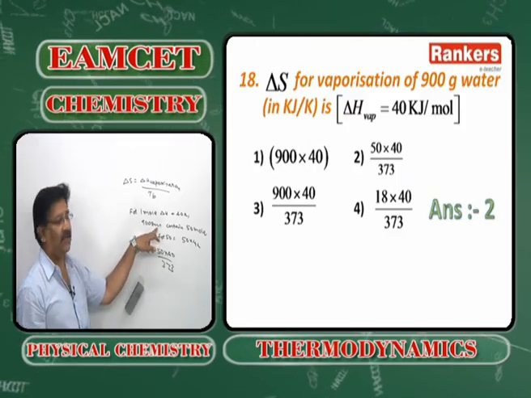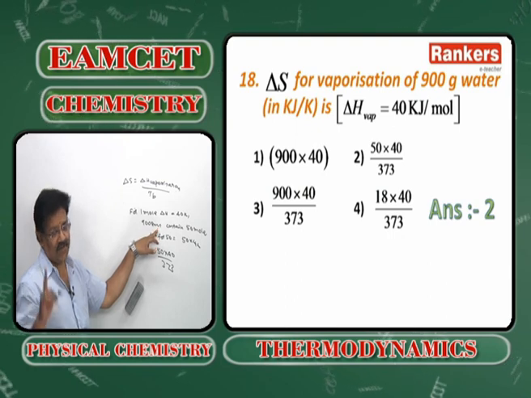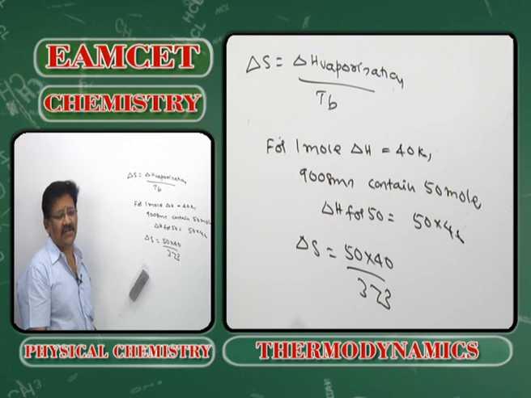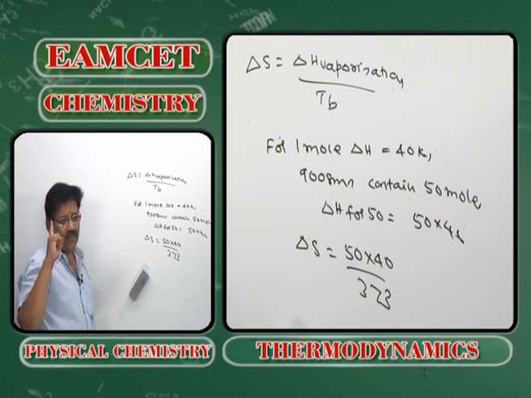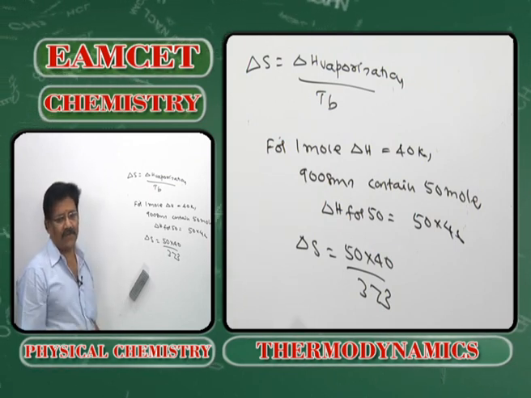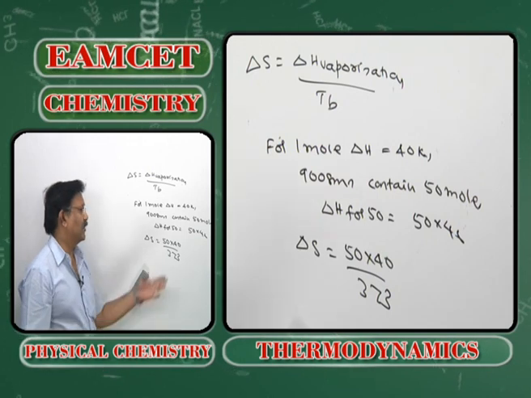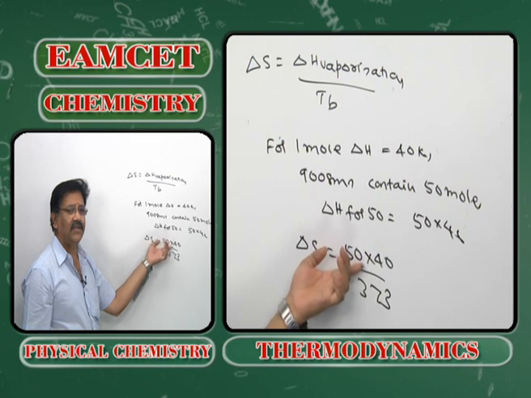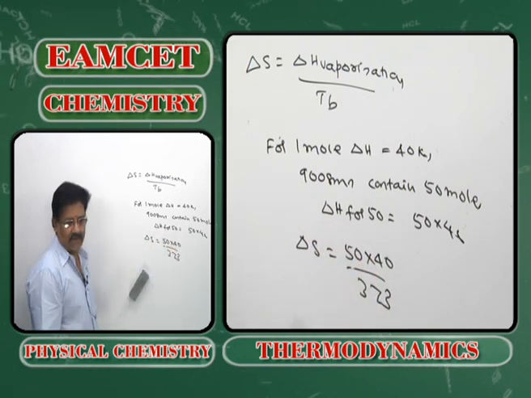But here how many moles of water is involved? 50 moles. By definition, what is delta H evaporation? Enthalpy change for 1 mole of the water during the evaporation of 1 mole of the water. Because here 50 moles are involved, we have to multiply the delta H value with 50. Next question.